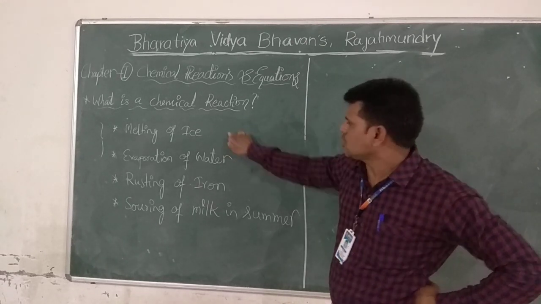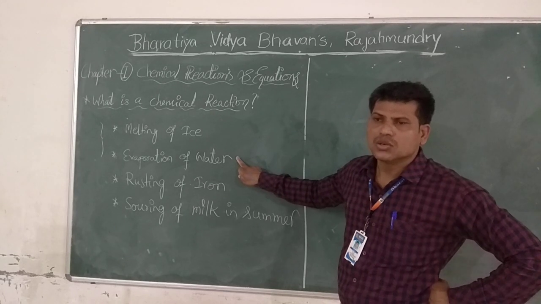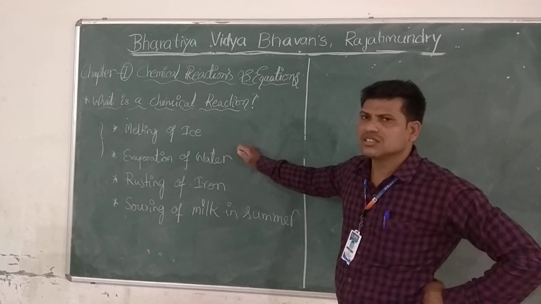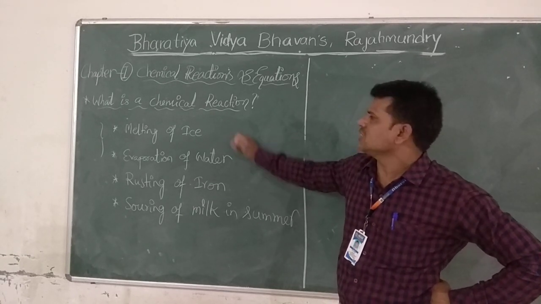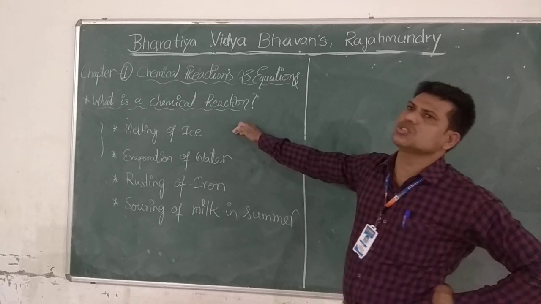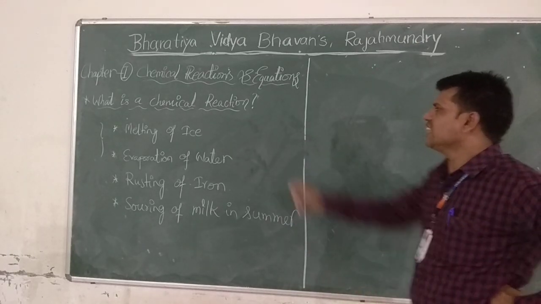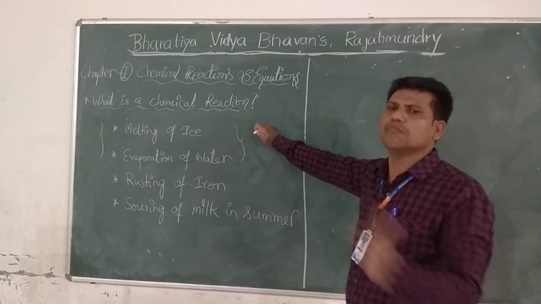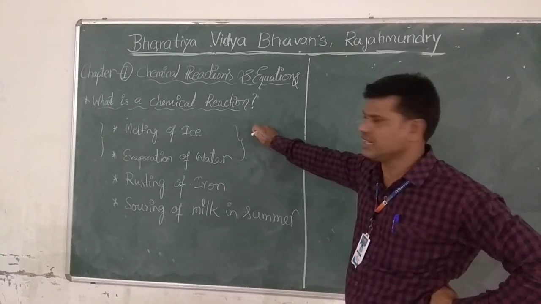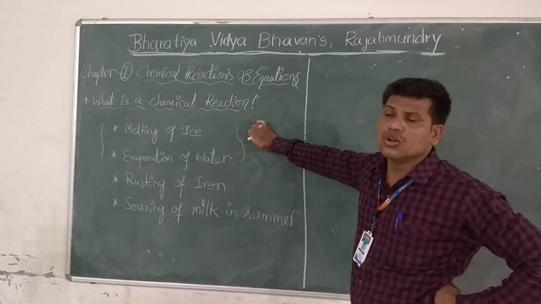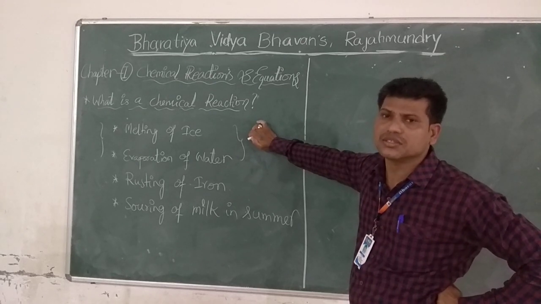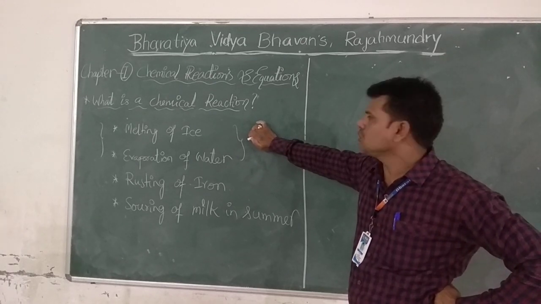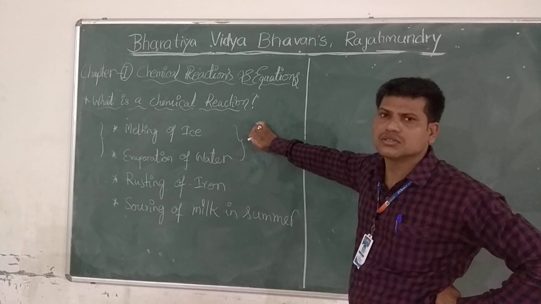So, in these 2 observations, we can conclude that the change observed will come back to the previous position. Here no new substances are formed.